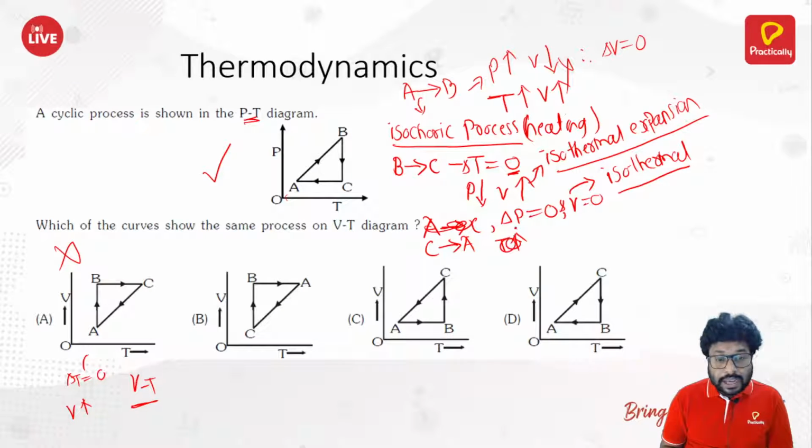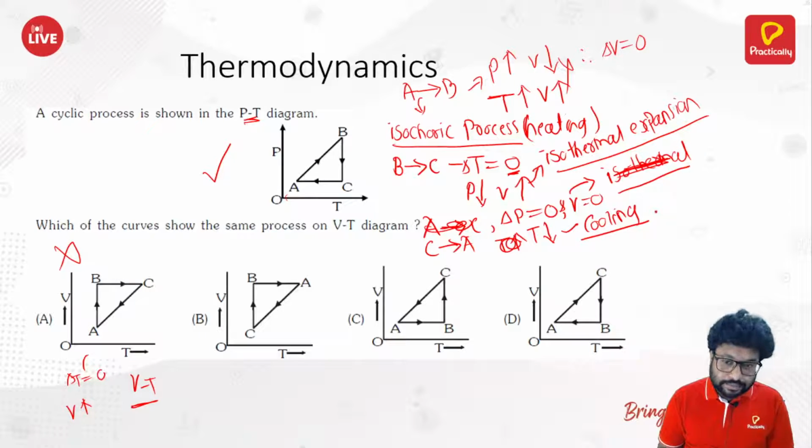Now C to A, delta P is constant, delta V is constant, but C is what? C to A, temperature is decreasing. So it's a cooling. It is not isothermal actually. You can call that adiabatic cooling because there is no change in volume and pressure.